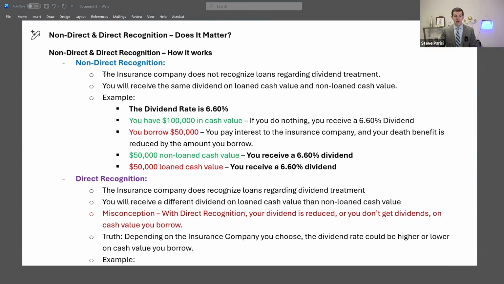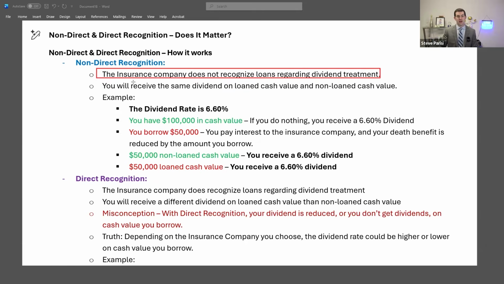Today, we're going to look at a case study that compares the two side by side. But let's start with how non-direct and direct recognition works. So I'll start with non-direct recognition because this is the easiest one for most people to understand. What non-direct recognition means is that the insurance company does not recognize the fact that you take out a loan with respect to how they apply dividends to your whole life insurance policy.